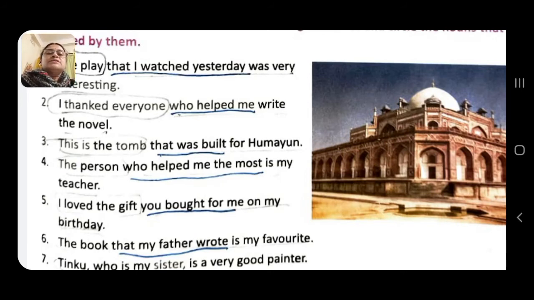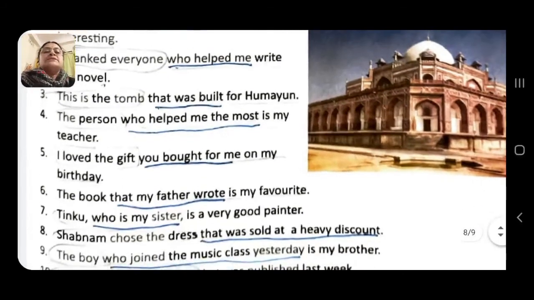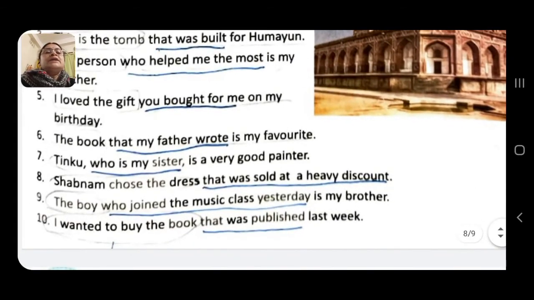The person who helped me the most is my teacher. The person who helped me the most, this part is the subordinate clause, and this describes the person. So this will be a subordinate adjective clause. I love the gift you bought for me on my birthday. I love the gift that you bought for me, it's the description of the gift, and this part is a clause, and this is a subordinate adjective clause.